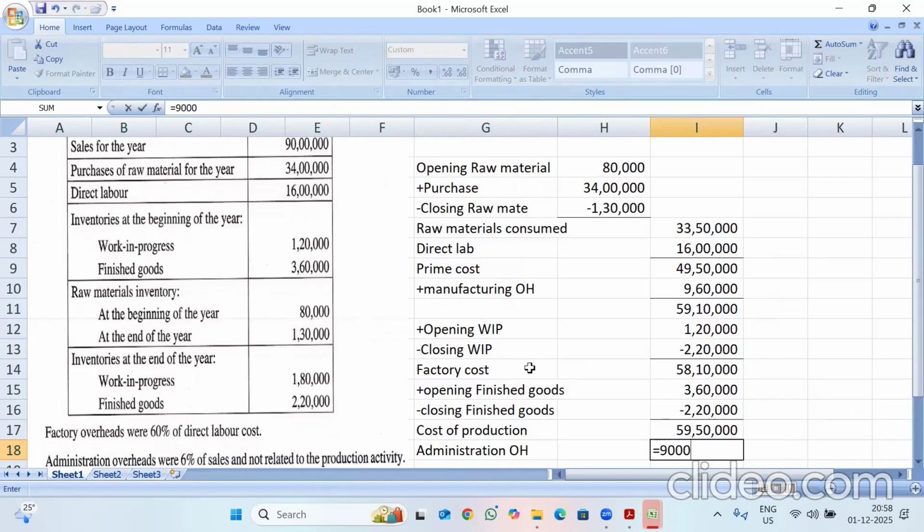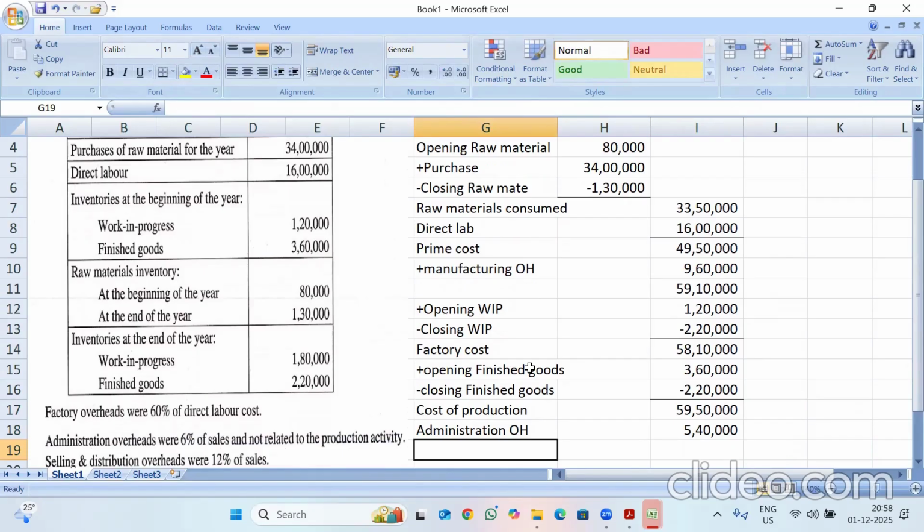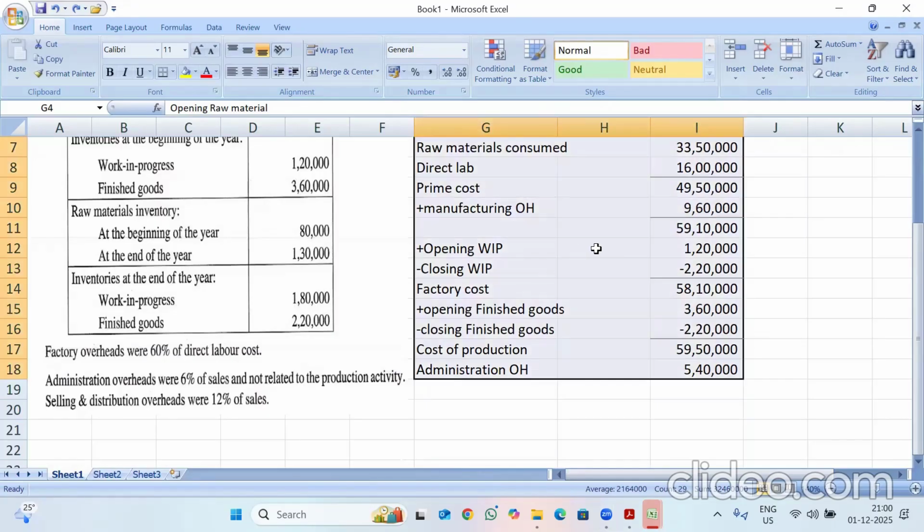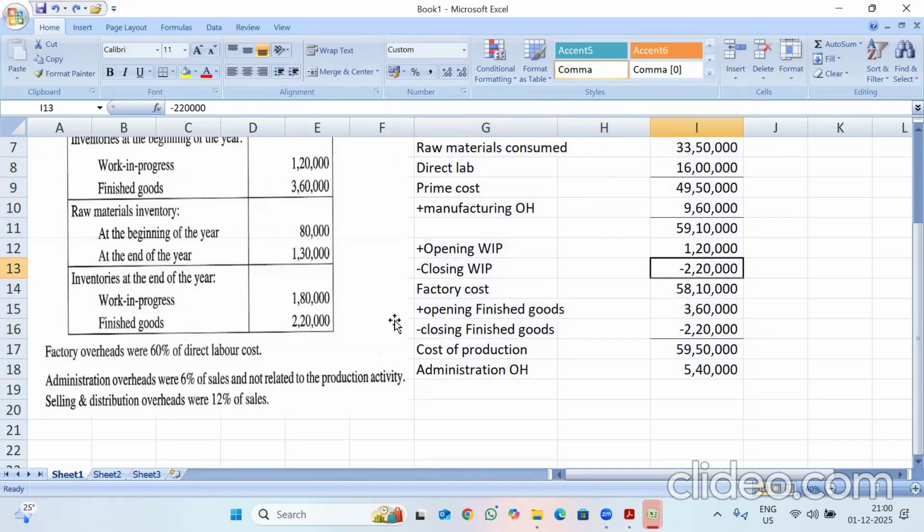So 6% of that is 5,40,000. Sorry, here closing work in progress is 1,80,000.